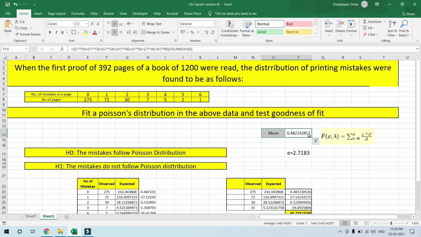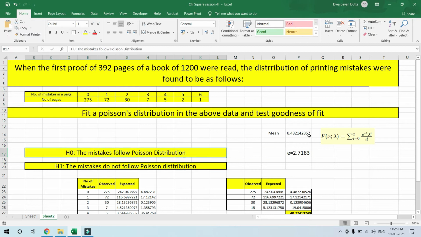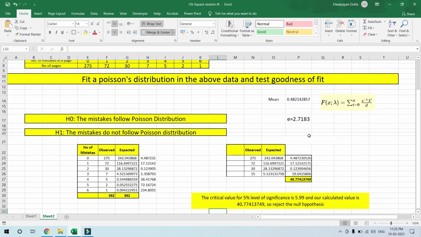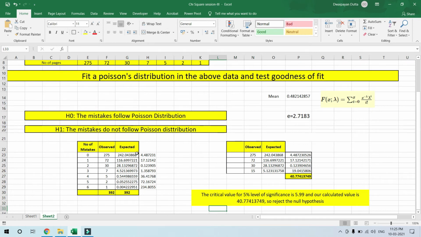Okay. Now coming to this here, E is taken. I have shown you the value of E. It's 2.7183. Now we have written here the null hypothesis, that the mistakes follow Poisson's distribution, and the alternative hypothesis is that the mistakes do not follow Poisson's distribution. I have made 2 tables, but I will show you the reason behind it.